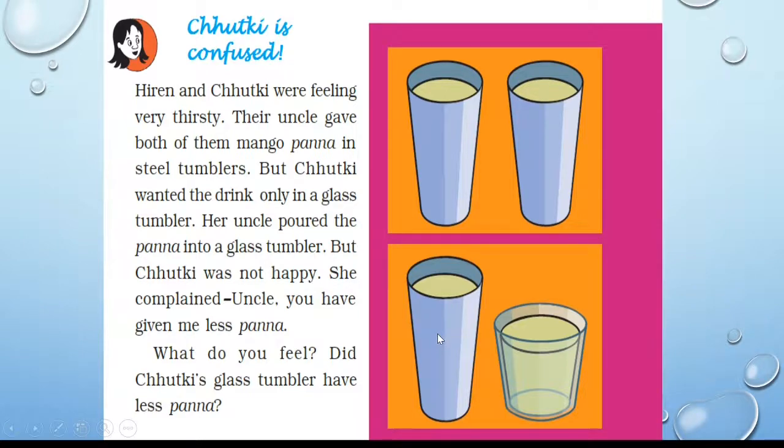And uncle poured the panna into a glass from the steel tumbler. So there is no chance of any difference. Both containers have the same panna.